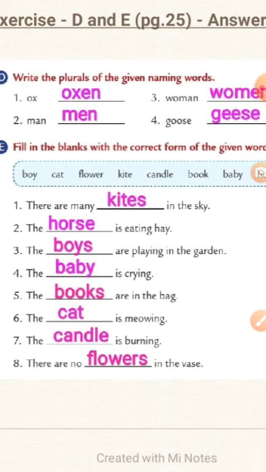Number 6. The cat is mewing. Number 7. The candle is burning. Number 8. There are no flowers in the vase.